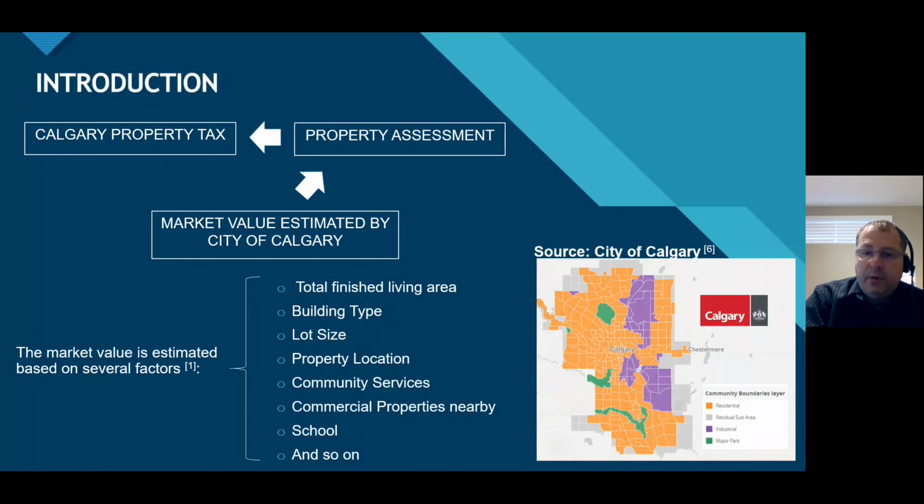First, let's start with a brief introduction. Why is property assessment important and how is it estimated? Property assessment is important for owners to have an idea of the value of their properties, and for the City of Calgary to define the property tax to request from them. The property assessment is calculated based on the market value, estimated annually by the City of Calgary, and takes into account several factors. For example, land size, property location, and number of school or commercial properties nearby.